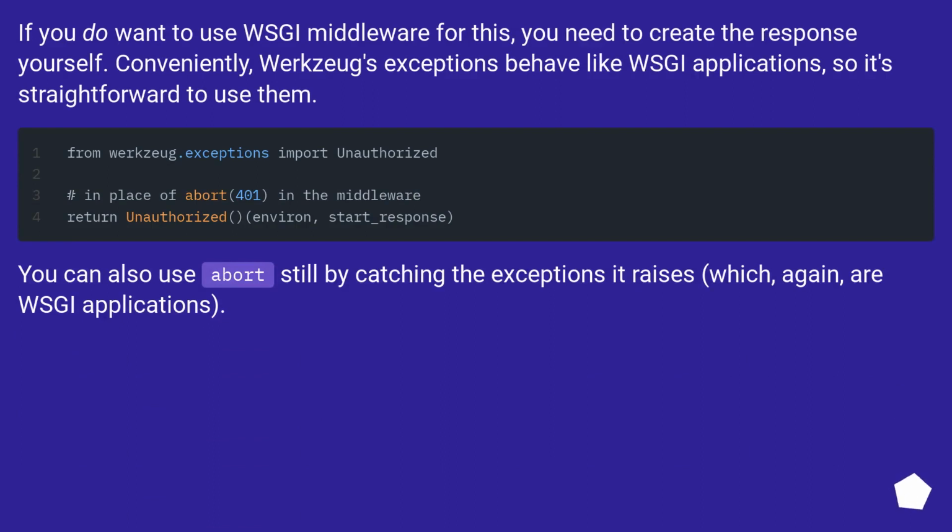If you do want to use WSGI middleware for this, you need to create the response yourself. Conveniently, Werkzeug's exceptions behave like WSGI applications, so it's straightforward to use them. You can also use abort still by catching the exceptions it raises, which, again, are WSGI applications.